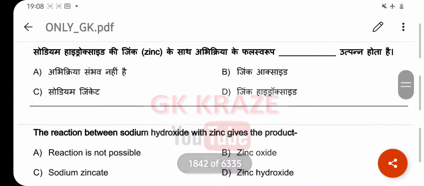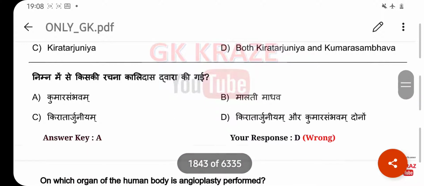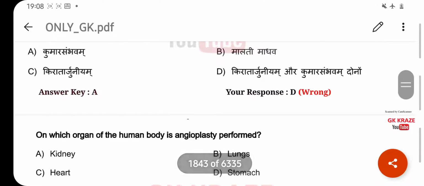The reaction between sodium hydroxide with zinc gives the product. Your right answer is sodium zincate. Option C. Which of the following is the work of Kalidas? Your right answer is Kumar Sambhava. Option A. On which organ of the human body is angioplasty performed? Your right answer is heart. Option C.